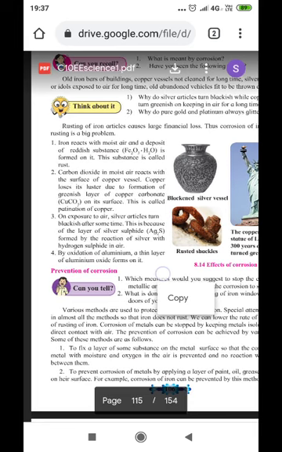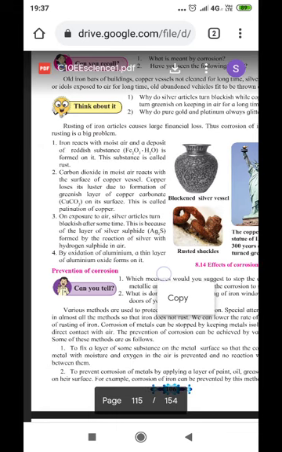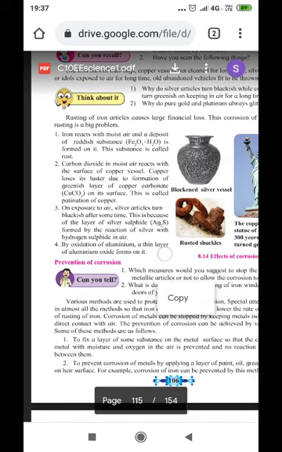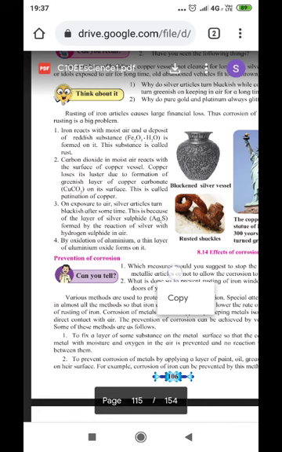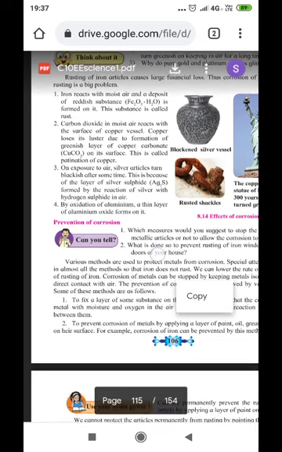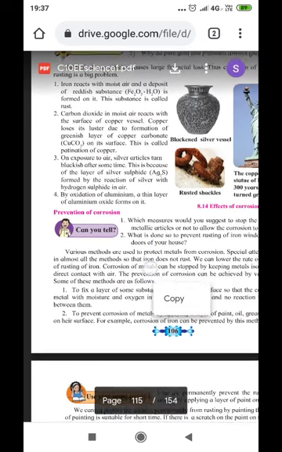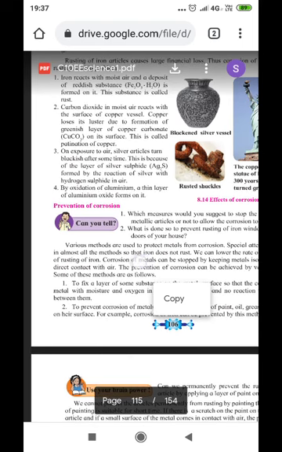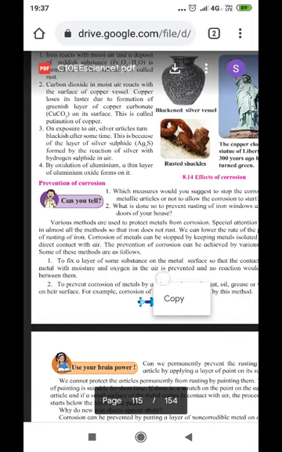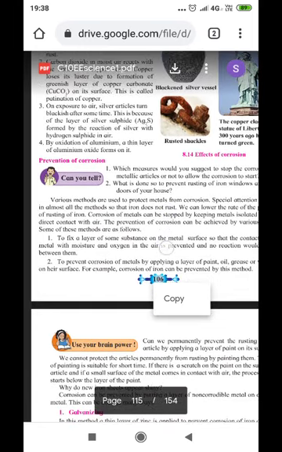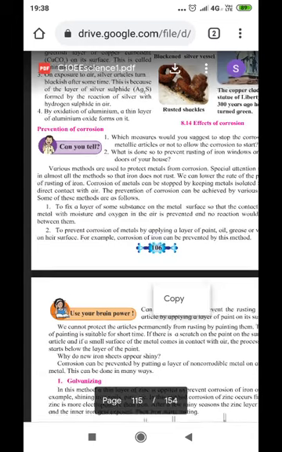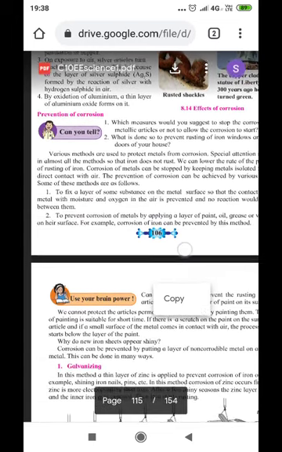Carbon dioxide in moist air reacts with the surface of a copper vessel. The copper loses its luster due to the formation of a greenish layer of copper carbonate on its surface. This is called patination of copper. On exposure to air, silver turns blackish after some time. This is because of the layer of silver sulfide formed by the reaction of silver with hydrogen sulfide present in the air. By oxidation of aluminium, a thin layer of aluminium oxide forms on it. So, this is how rusting takes place in various ways. Now, how can prevention of corrosion be done?